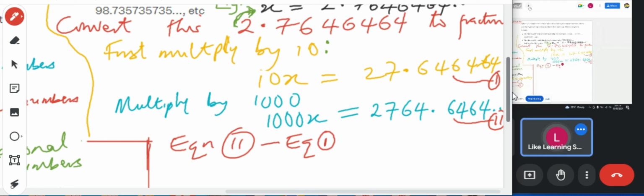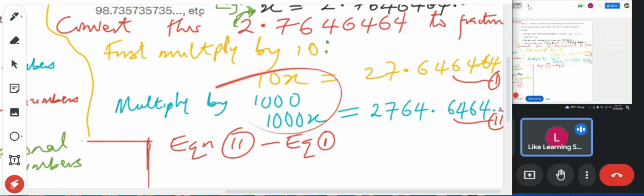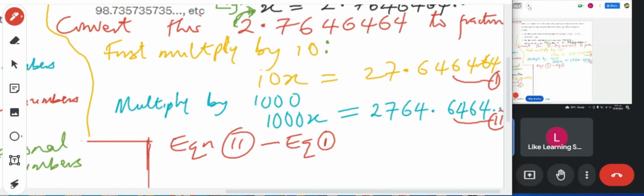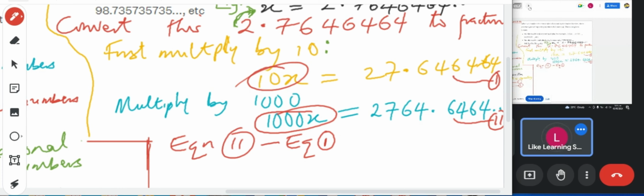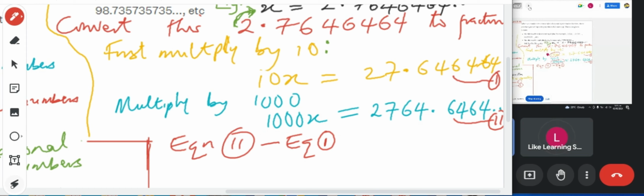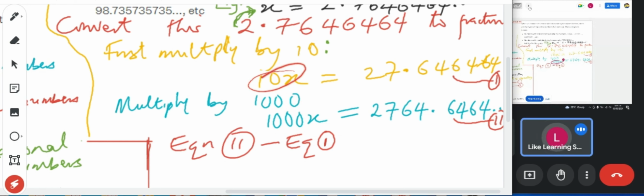What does it give? Go ahead and do this. Equation 2 minus equation 1. Are you working it out? You get 1000x minus 10x first.